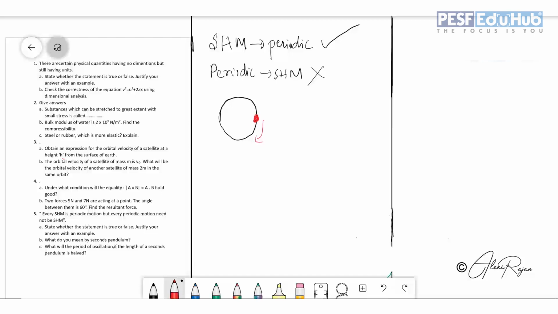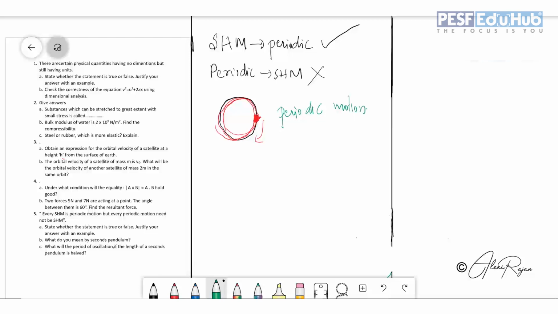And you can see that after reaching this particular point, again the cycle is continuing, right? That means here it starts its journey. After 360 degrees, it comes back to its correct position, the same initial position. Again the body is moving. That means after a particular time period, the process is continuing. So we call that particular process what? Periodic motion.